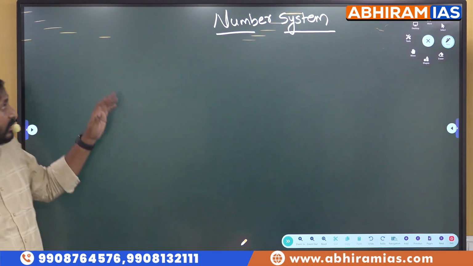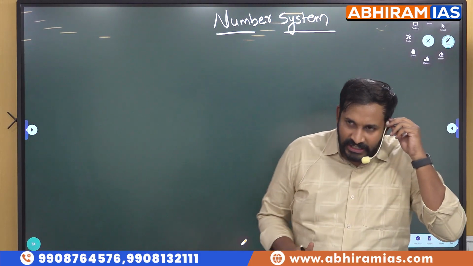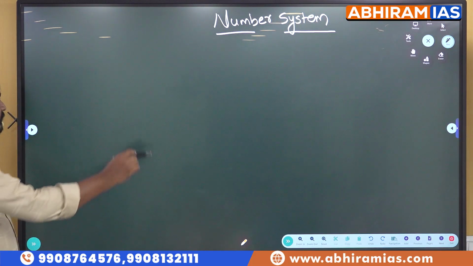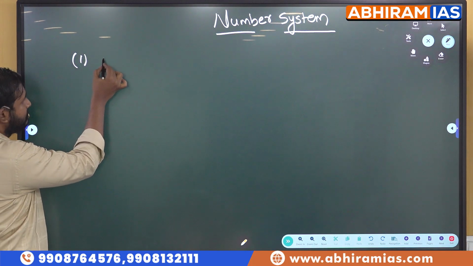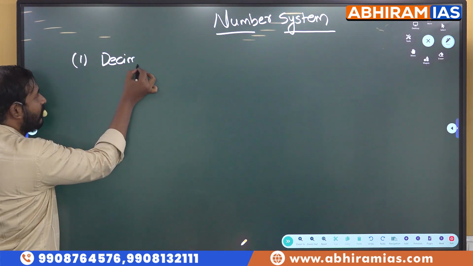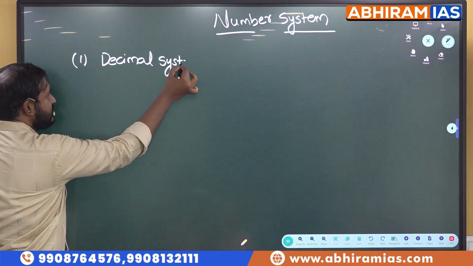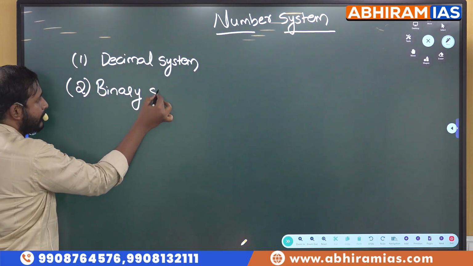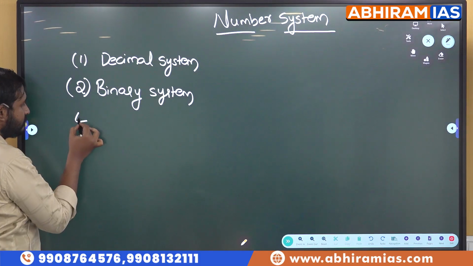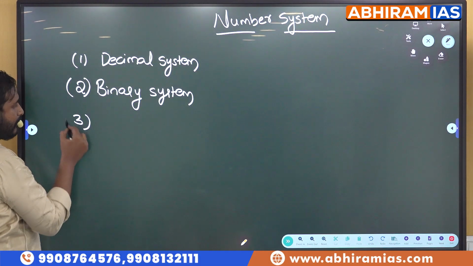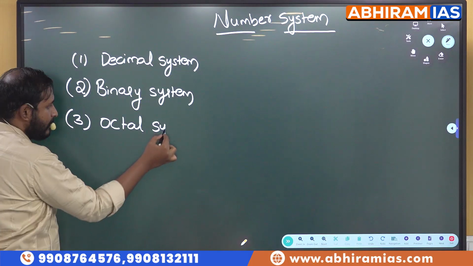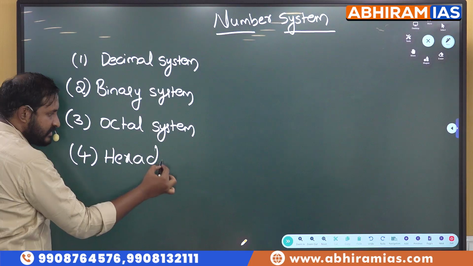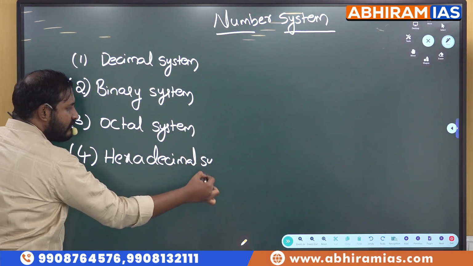Okay, clear? Right. Now, in this number system, students, we have 4 different types of number systems. First one is decimal system. Next one is binary system. Octal system and hexadecimal system. These are the systems in general we have.